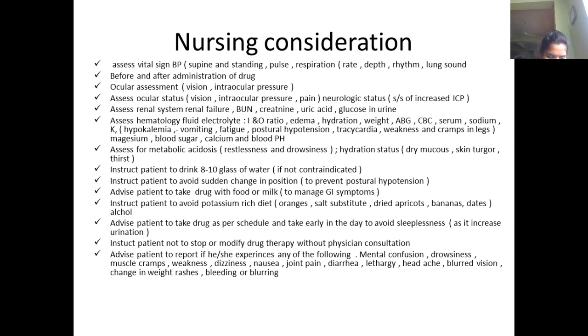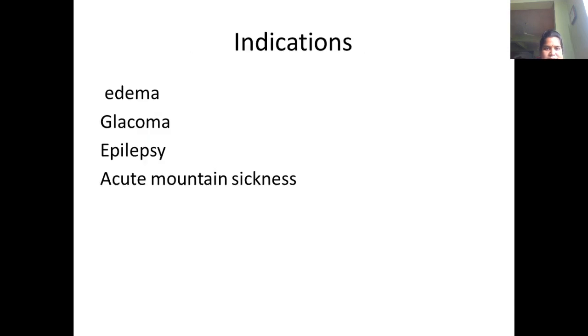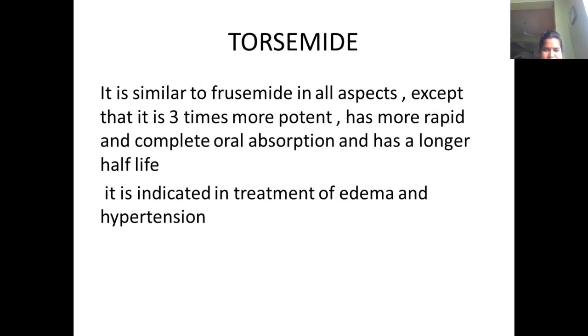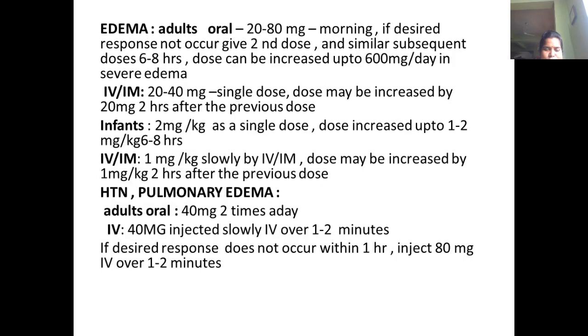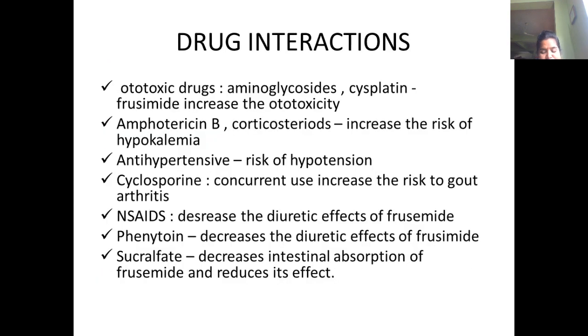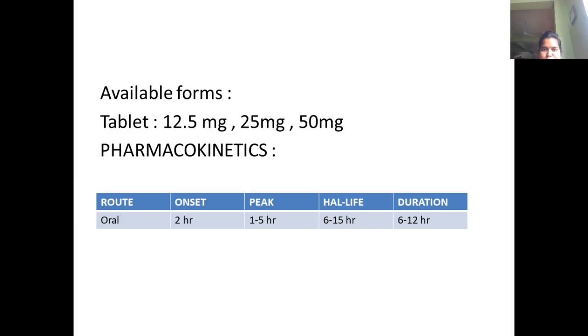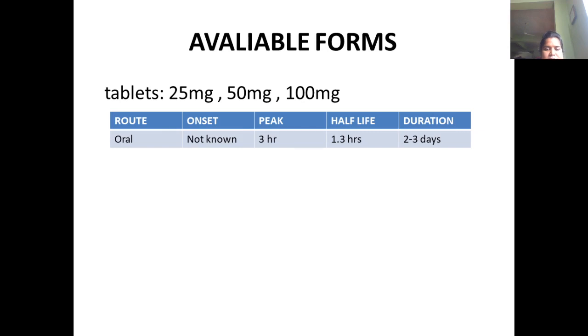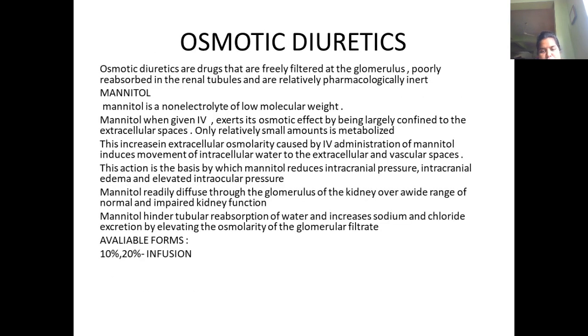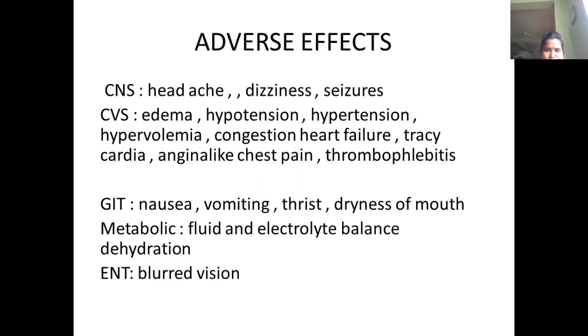In high efficacy drugs, we have furosemide as an example. And for medium efficacy drugs, we can see our favorite drug, the thiazides, and moreover chlorothiazide. And then one more thing, there are potassium sparing drugs. When we see the potassium sparing diuretics, that is nothing but the aldosterone antagonists.